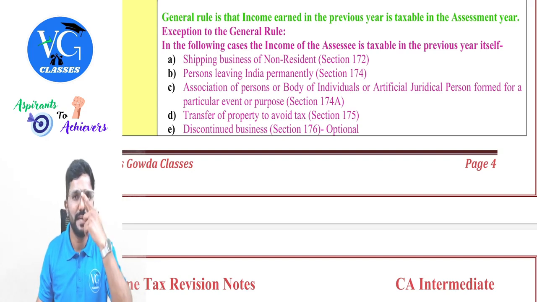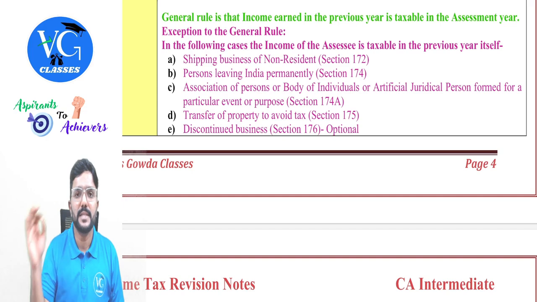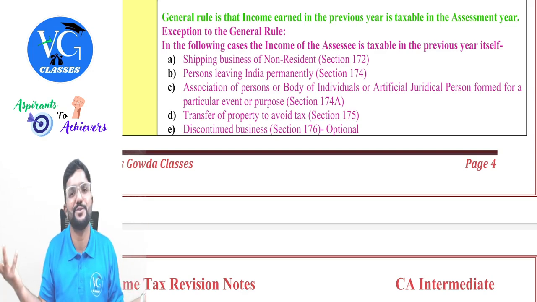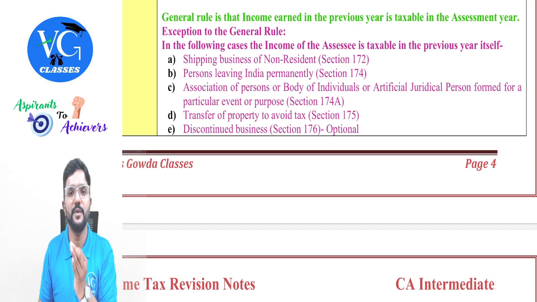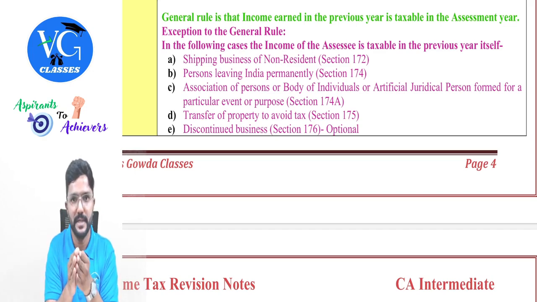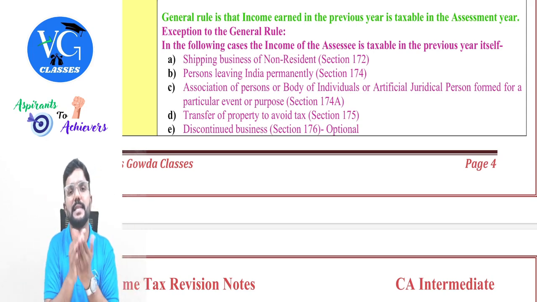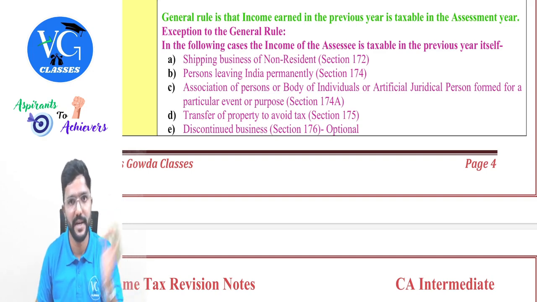Yes, sir. So in that case, whatever purpose we had served and we have completed, now can the department or assessing officer ask us to pay tax in the previous year itself? Yes, guys. Because if they wait till the assessment year, there is no association. Is that clear? So if any association or body of individuals has been formed for a particular purpose, and if that purpose is likely to be completed in the previous year itself, the assessing officer can demand the payment of income tax in the previous year itself.